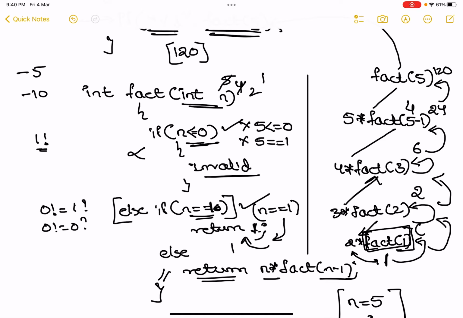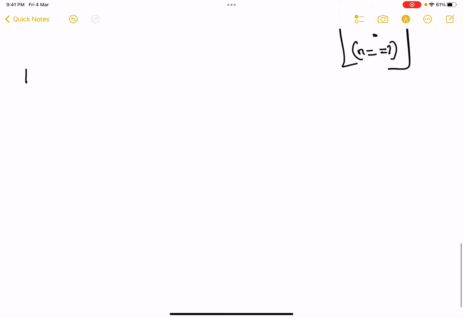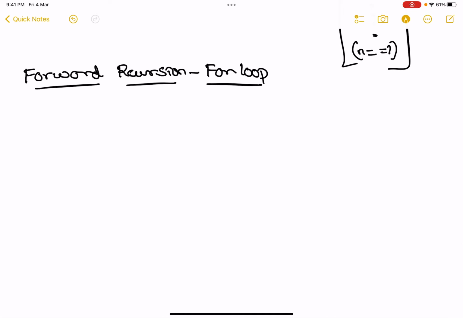Okay, so now I'll show you something else, a very fun way of recursion, that is called as forward recursion. And forward recursion is nothing but for loop. Always remember, forward recursion is nothing but a simple for loop. First, let's write a program to calculate factorial using for loop. How does it looks like?